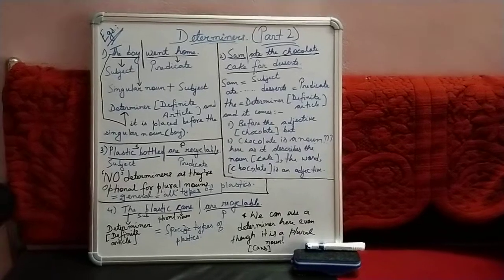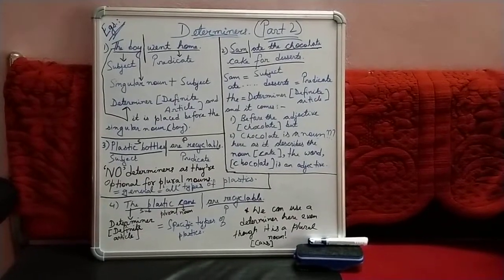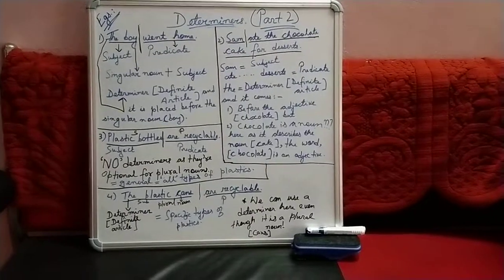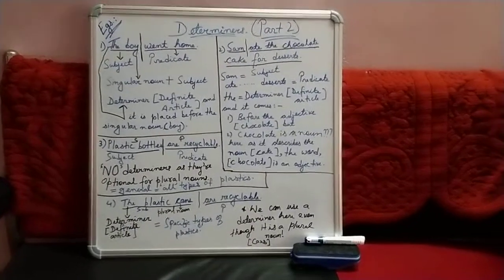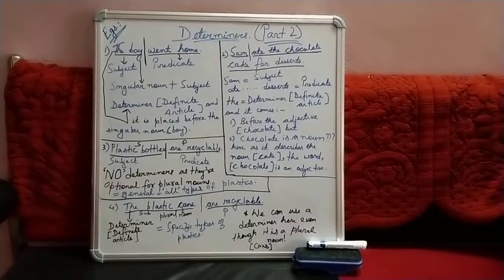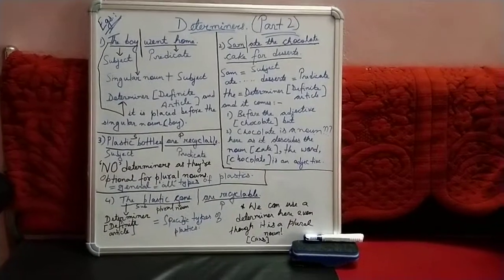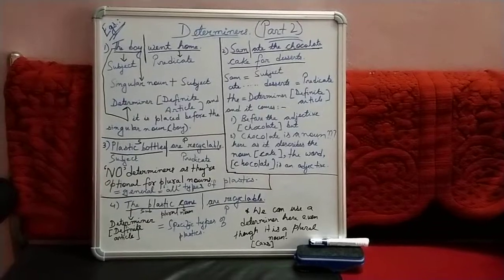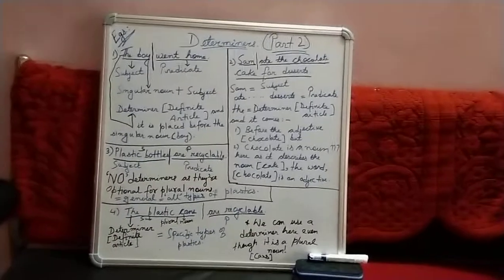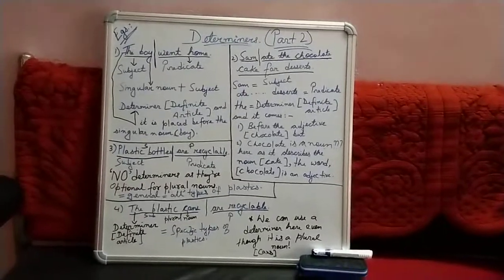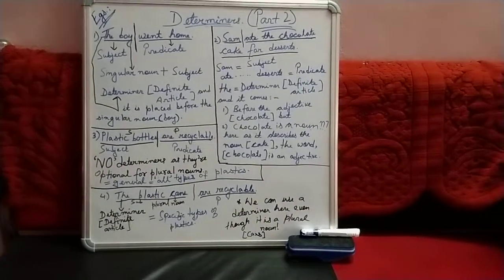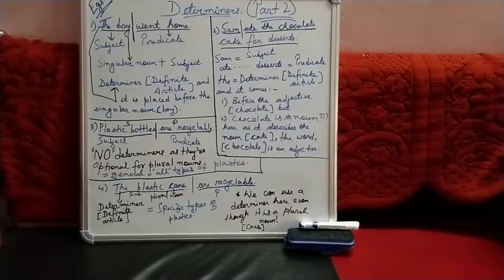Dear children, this portion is the continuation of my previous video related to the chapter determiners. As I had given you some points to be remembered regarding determiners, these are its corresponding examples. Firstly, I said that a determiner is used before a noun and it has to be singular.